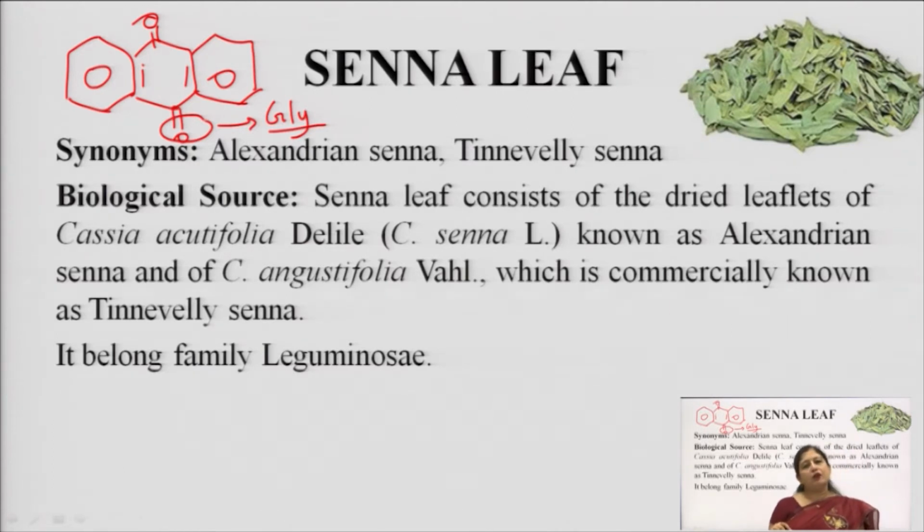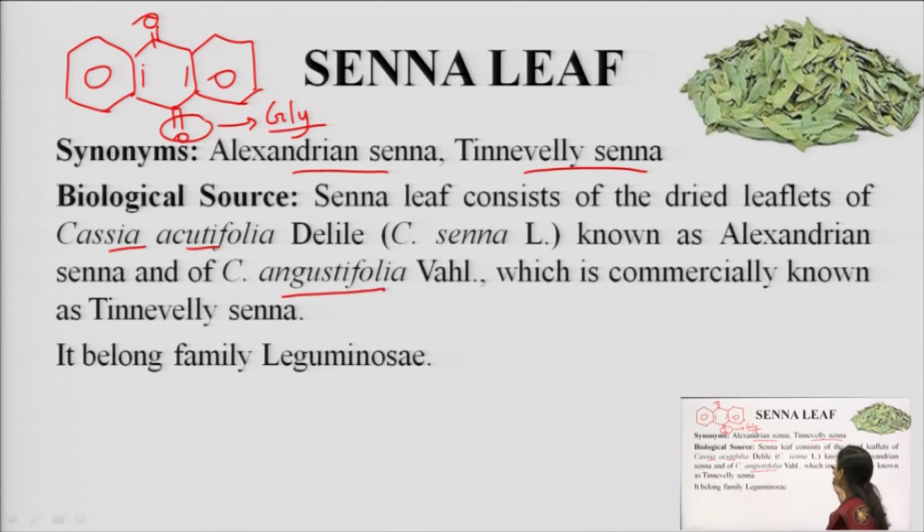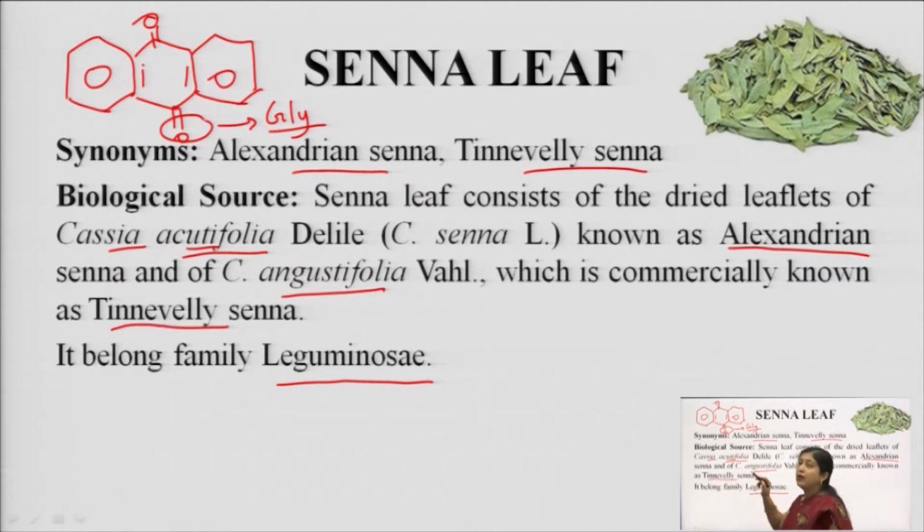Senna is the first anthraquinone glycosidal drug, and it is obtained in two varieties known as the Alexandrian Senna and the Tinnevelly Senna. In Hindi it is known as Sena ki patti. The biological source is the dried leaflets of Cassia acutifolia and Cassia angustifolia belonging to the family Leguminosae. Cassia acutifolia is the Alexandrian Senna, and Cassia angustifolia is the Tinnevelly Senna.